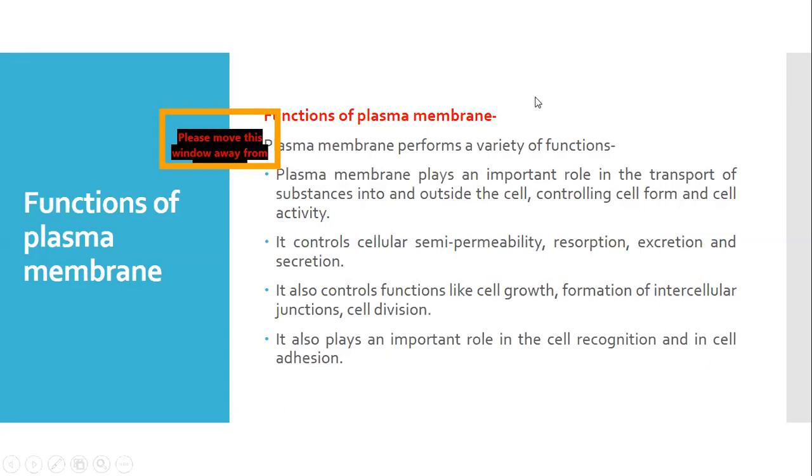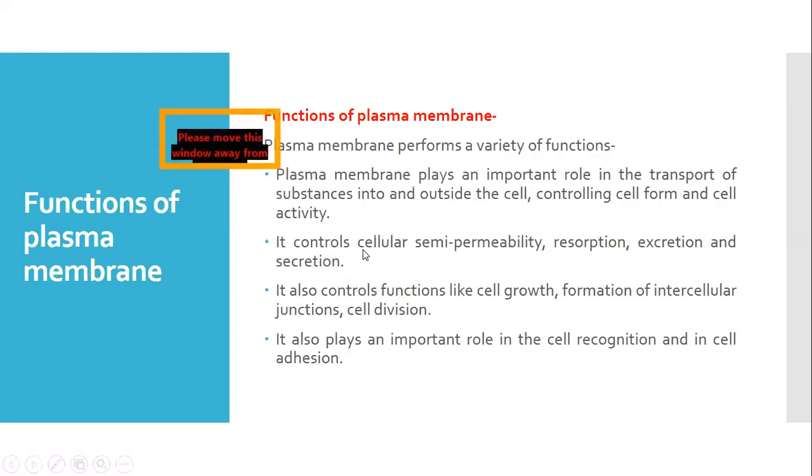The plasma membrane also controls the cell form, meaning cell shape or cell structure. It also controls cellular activity, because whatever substances are moving in and out are all regulated by the cell membrane. In this way, it regulates cellular activities also.